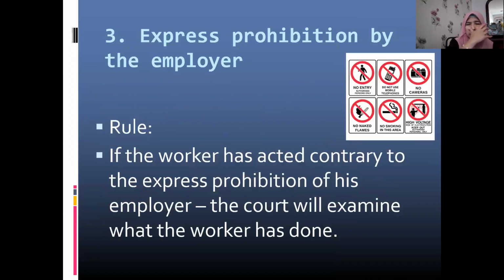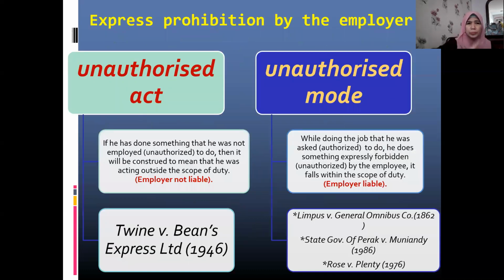Okay, the third situation: express prohibition by the employer. It depends on the situation here. If the worker has acted contrary to the express prohibition of his employer, is the employer liable or not? The court will examine what the worker has done. It could be yes, it could be no. It depends on a case-by-case basis.